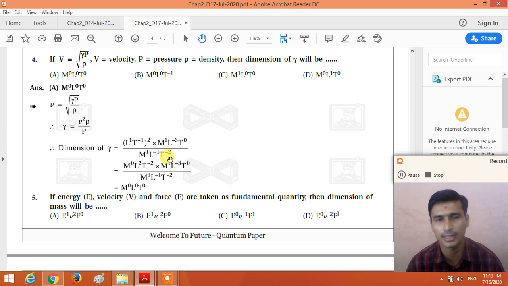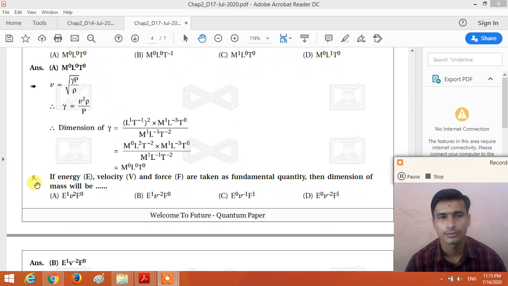If we combine the powers, we get M0 L2 T minus 2 times M1 L minus 3 T0 divided by M1 L minus 1 T minus 2. If you calculate the powers of M, L, T, we get M0 L0 T0. So the dimension of gamma, which is the ratio of specific heat at constant pressure to specific heat at constant volume, is 0, 0, 0.